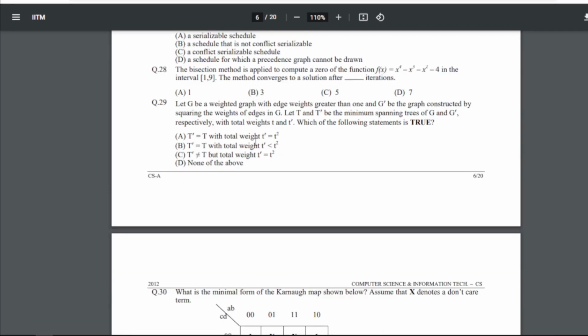29 is: let G be a weighted graph with edge weights greater than 1 and G' be the graph constructed by squaring the weights of edges in G. Let T and T' be the minimum spanning trees of G and G' respectively, with total weights t and t'. Which of the following statements is true?